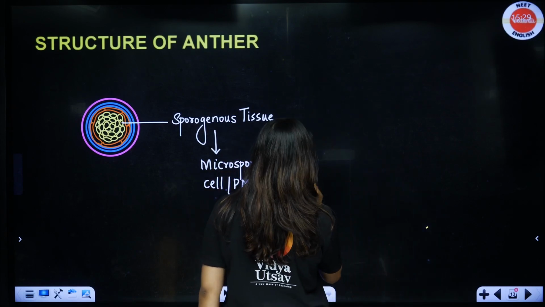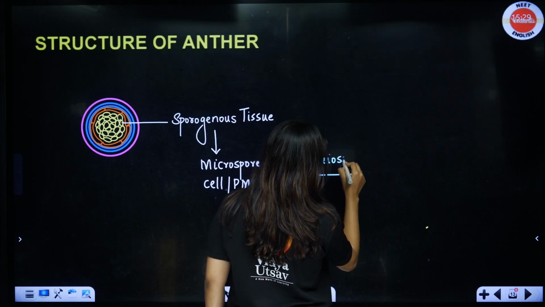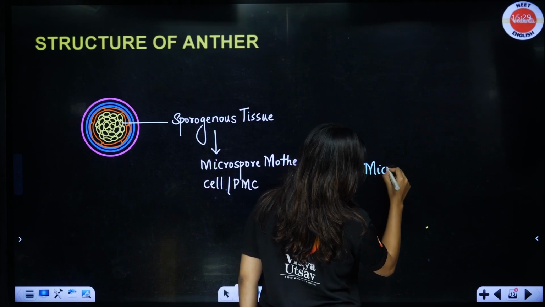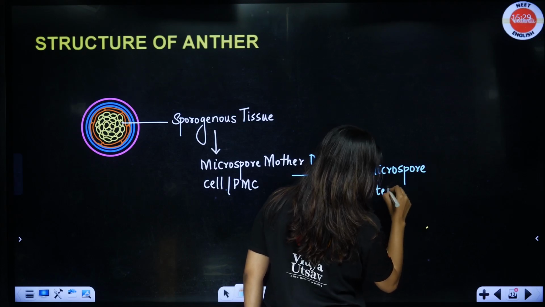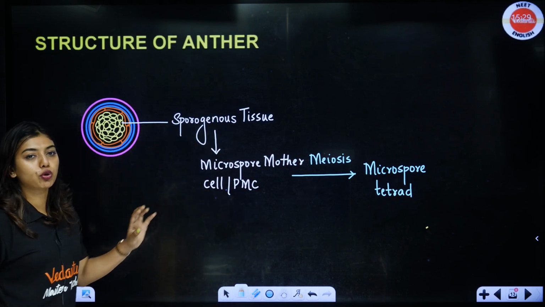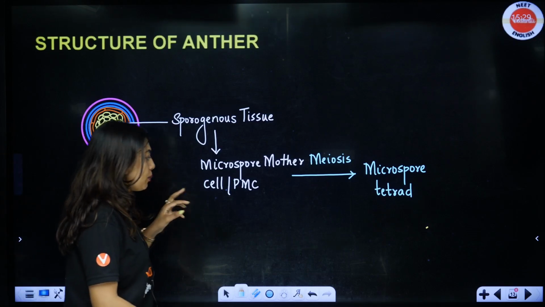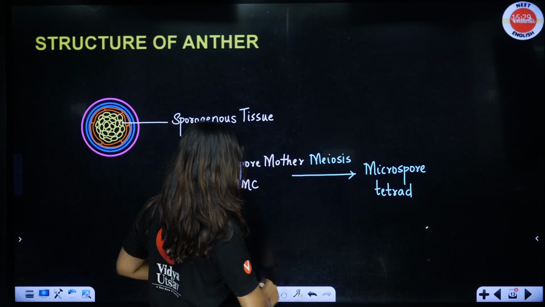So remember, the PMC will undergo meiosis, and after that what are we going to get? We are going to get the microspore tetrad. Clear? So this is how microsporogenesis happens, where the microspore mother cell, or your PMC, that is your pollen mother cell, will undergo meiosis, a reductional division, and form the microspore tetrad.